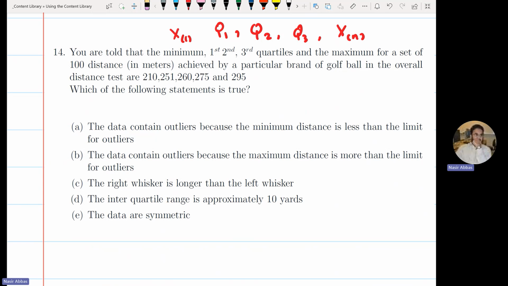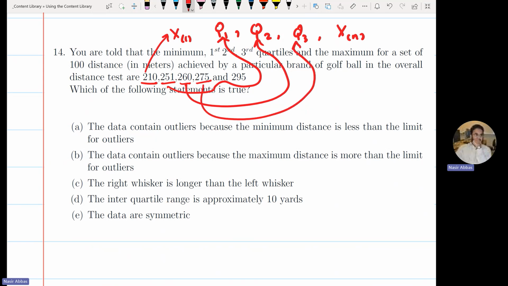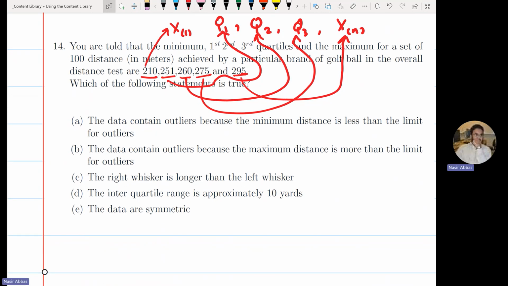For some data, the values are given here. This is minimum. 251 is Q1. 260 is median. 275 is Q3. And 295 is the maximum. The data contains an outlier because the minimum is less than the limit for the outlier. So we need to first compute the limits for the outliers. The limits are what?